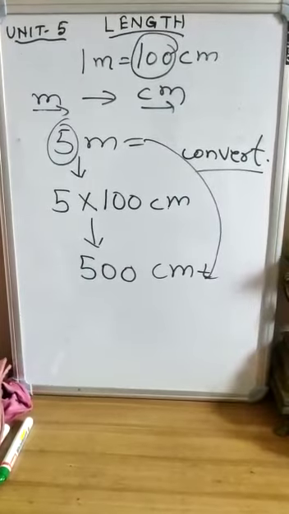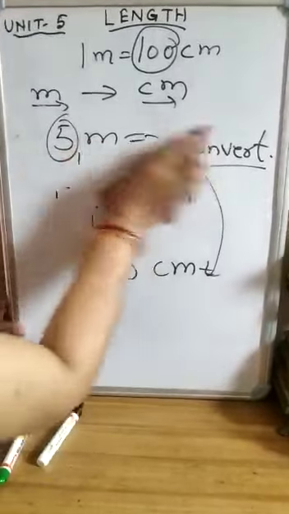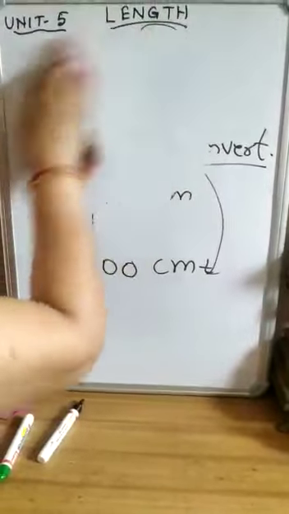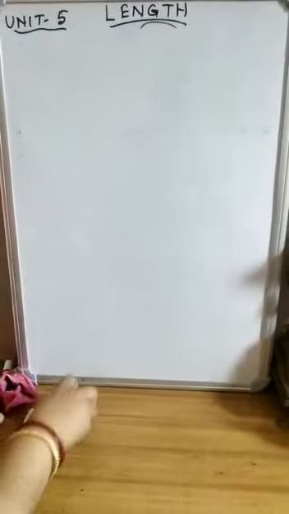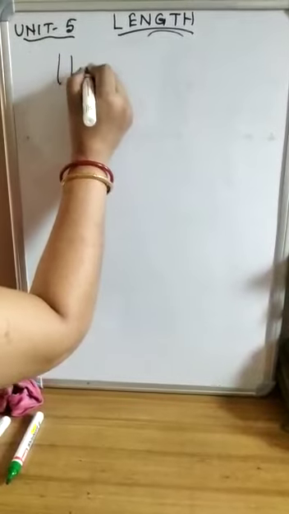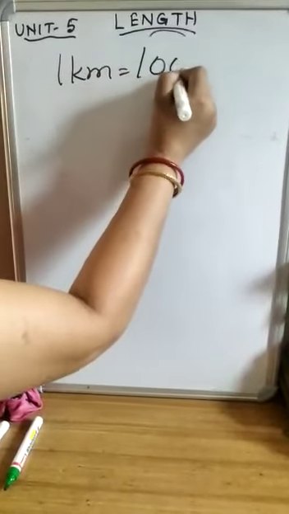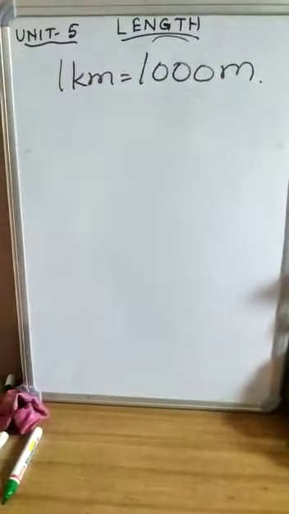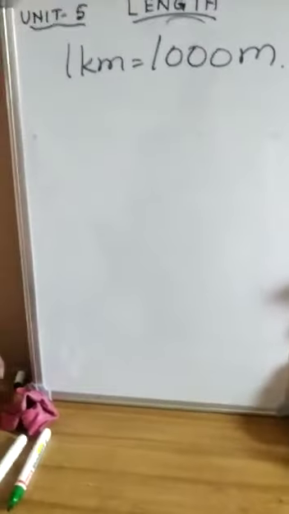Now children, let us go. I am going to convert another bigger unit, that is kilometer to meter. All of you have learnt in the previous class that 1 kilometer is equal to 1000 meter. Right? This is the value of 1 kilometer.